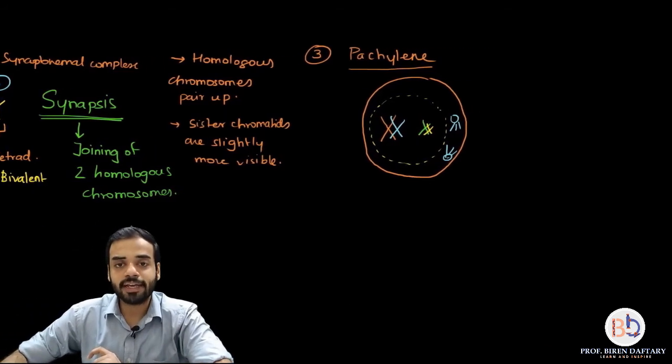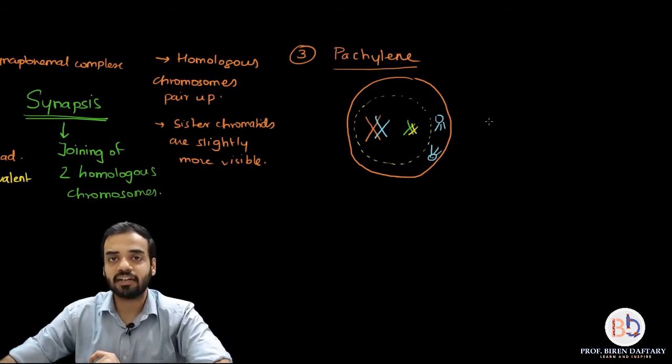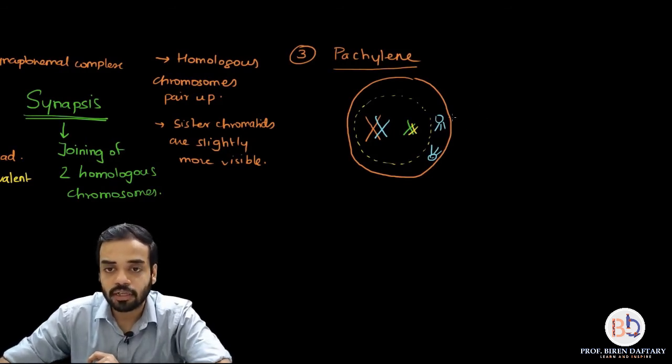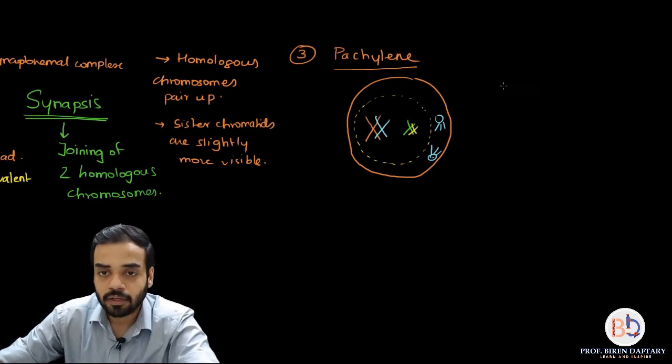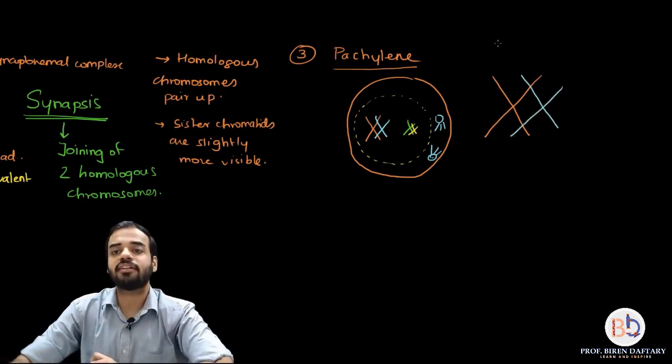Now what exactly is happening in Pachytene? I'm going to show that in a diagram which I'm going to draw over here. Let us take this example. So this is one of the chromosomes, right? And this is the other chromosome which is attached to it. Now this is the tetrad.